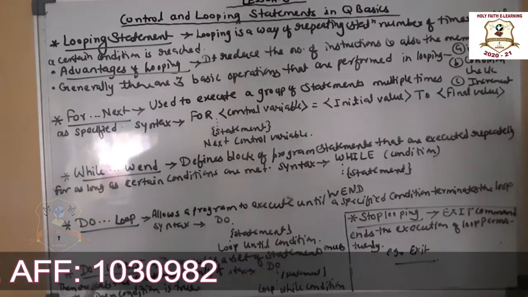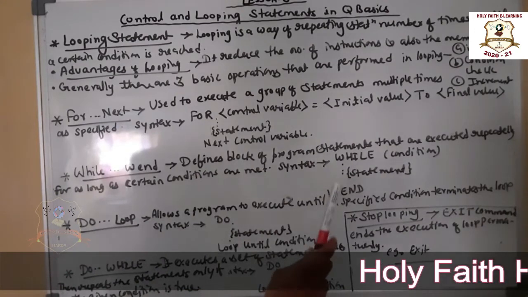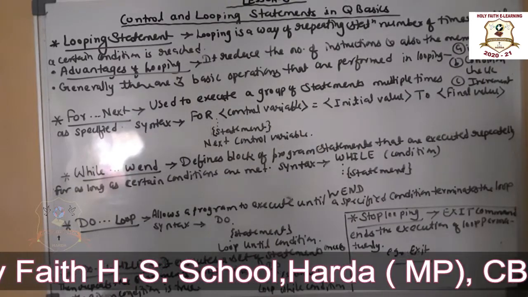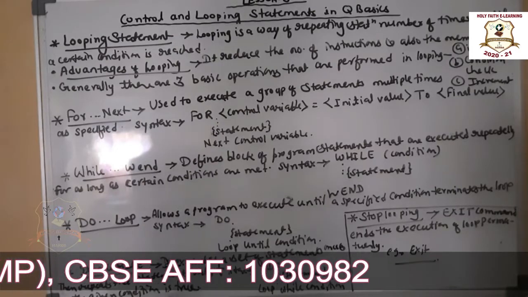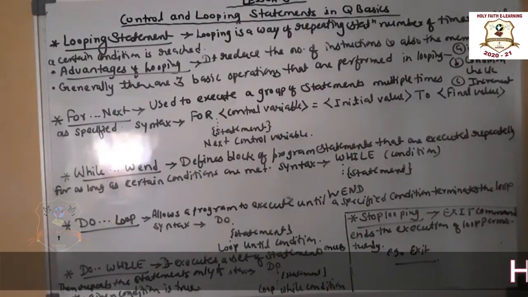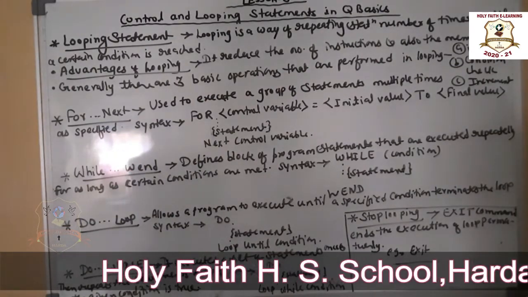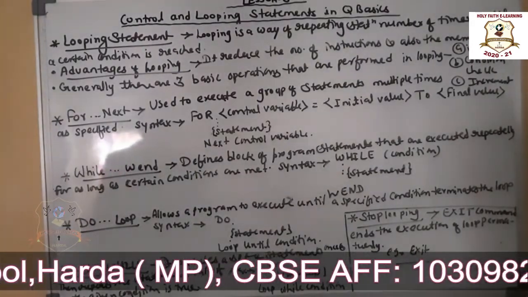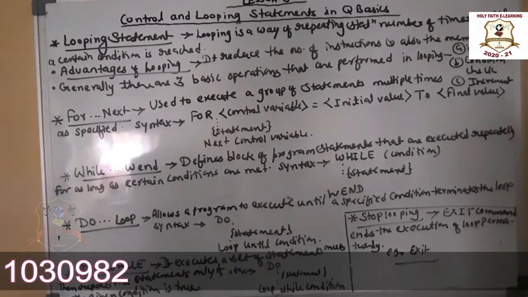Next one is do while loop. It executes a set of statements once and then repeats the statements only if the given condition is true. Means पहले एक बार में execute करता ही है, and then repeat the statements only if the given condition is true. अगर given condition true है तभी उसको repeat करेगा statements को. The syntax is do, statement लिखा, loop, then while condition.